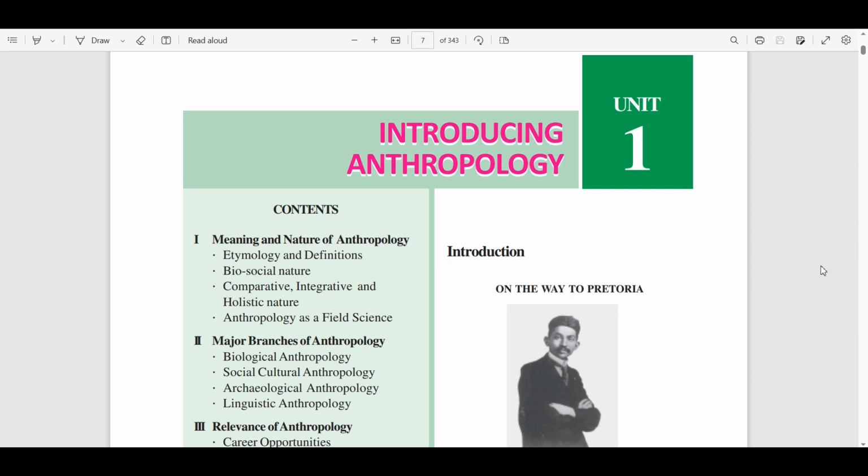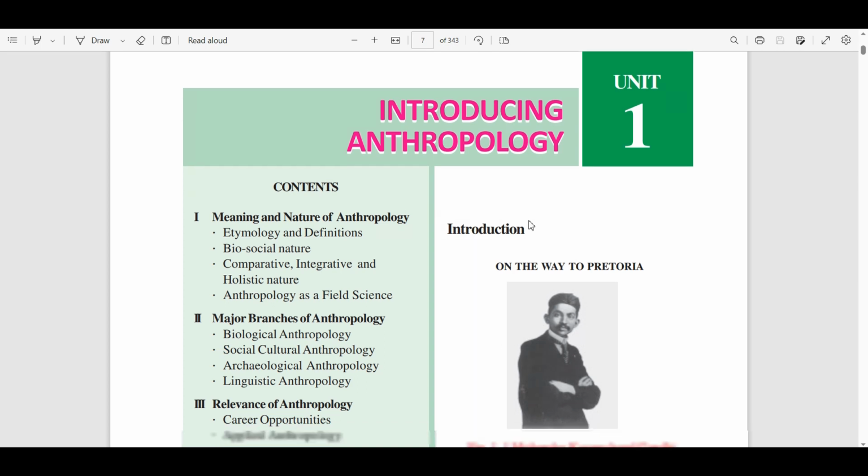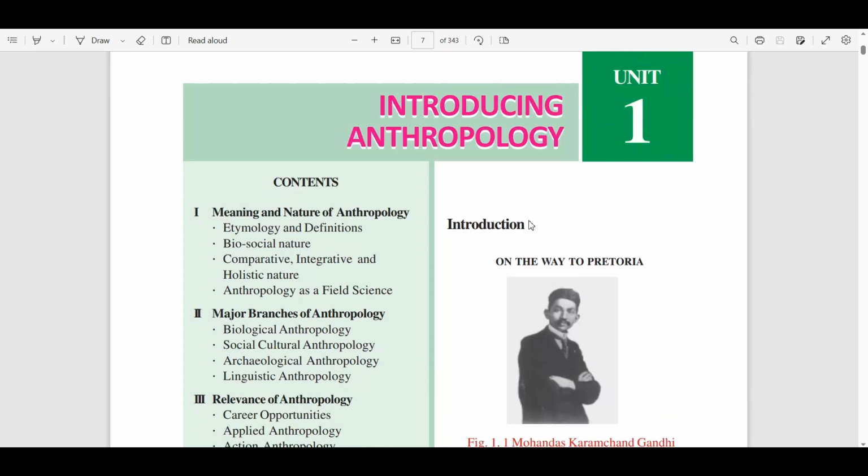Friends, let's start with the introduction part, introducing anthropology. Anthropology is one of the subjects that is very much recommended and a high-scoring subject in regard to UPSC CSE. In this session, we will complete the introduction part of anthropology, understand the things and make notes. So, introducing anthropology, we will cover the meaning and nature of anthropology.